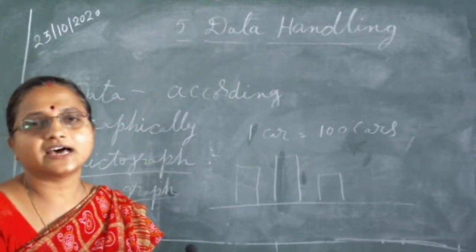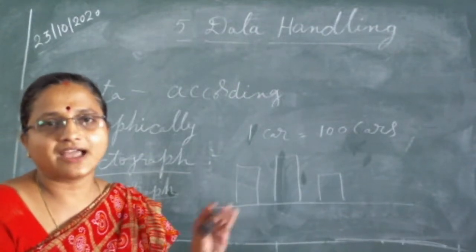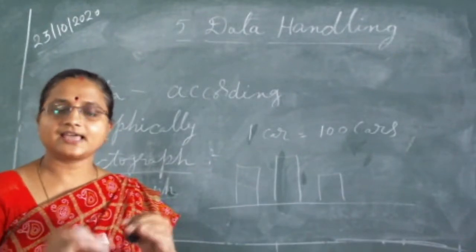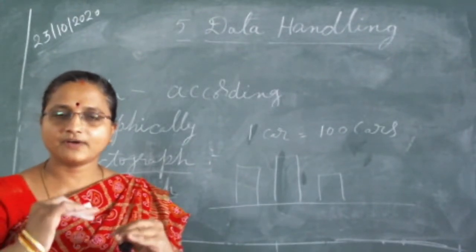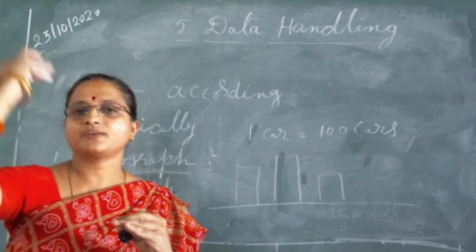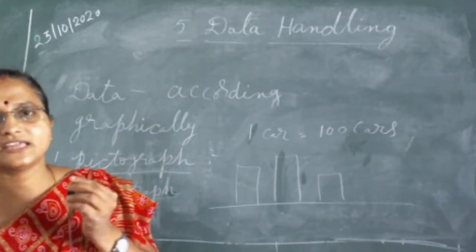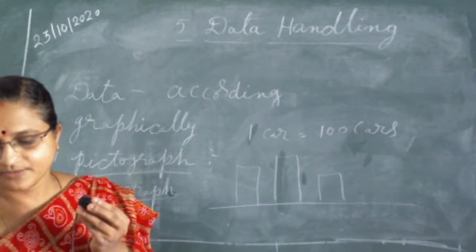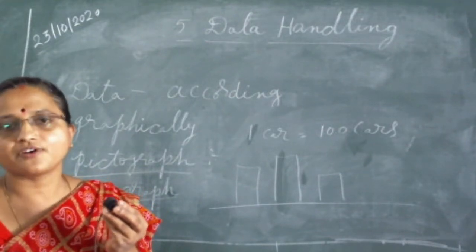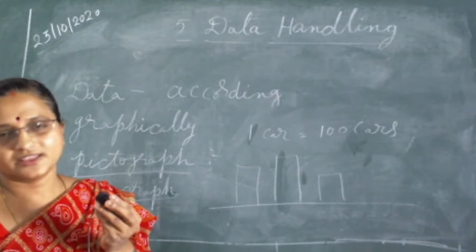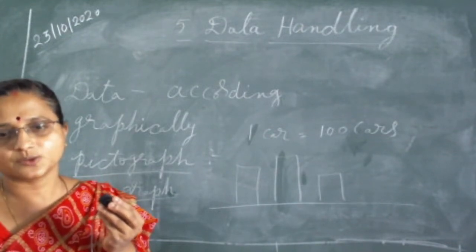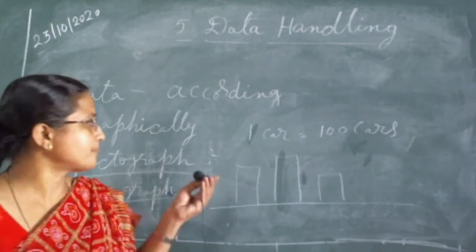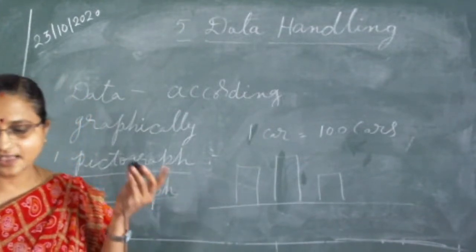It means the heights change as per the value. If the value is less, then the height of the bar will be lower. If the value increases, the height of the bar will increase. If we are showing the information using bars of uniform width and their heights are proportional to the respective values, it is known as a bar graph. The second one is the bar graph.